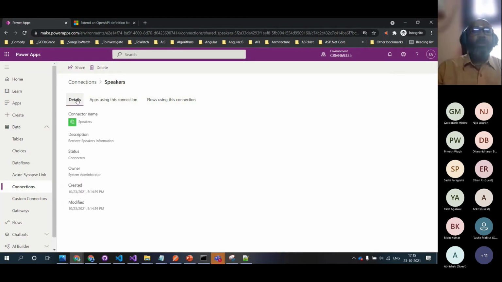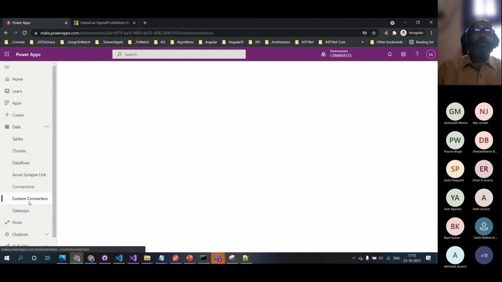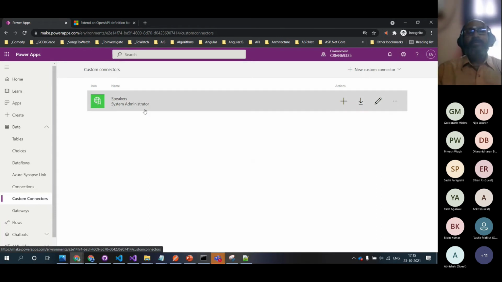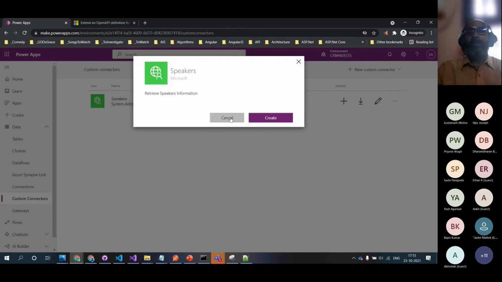So at least in the details, the connector name is speakers, its description, the status, owner, created and modified. And when we come to this custom connector, here there's an action to create connection. You can click on that and it will create the connection.